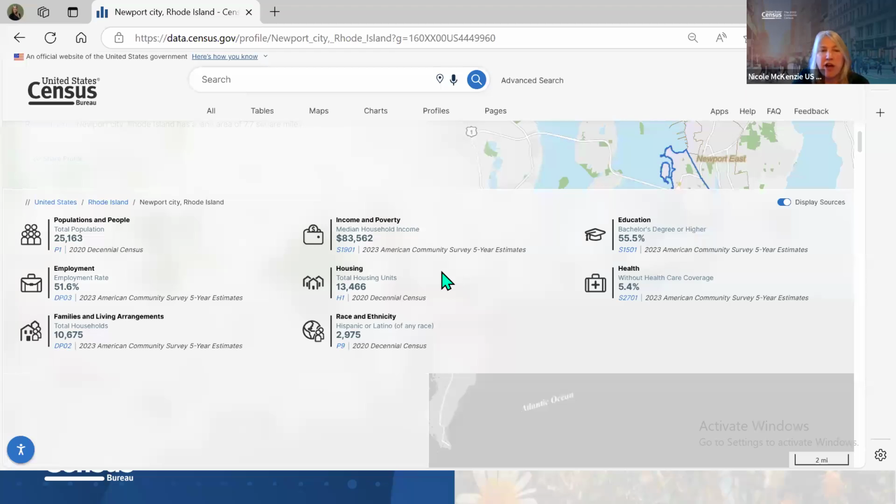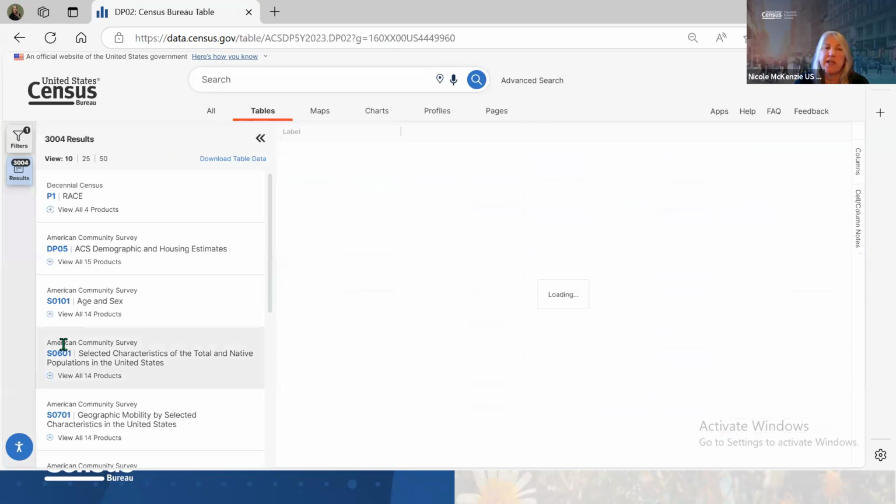So if you're looking for housing information on Newport, it tells you 13,466 housing units. It tells you this is taken from the 2020 decennial, so it was a full count. But the best part of this is it gives you a link to the data table. All of these little blue links are data tables that you can find. You can click on any of them and it will bring you into the table. So let me just click on DP02. This is one of the data profiles from the American Community Survey. You can click on that and it brings you right to that table.